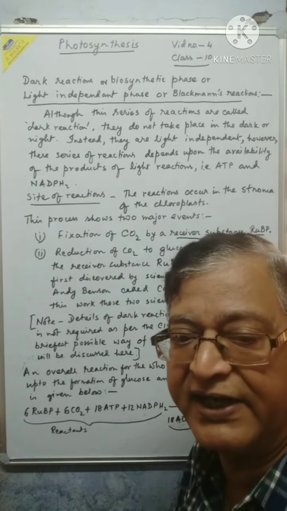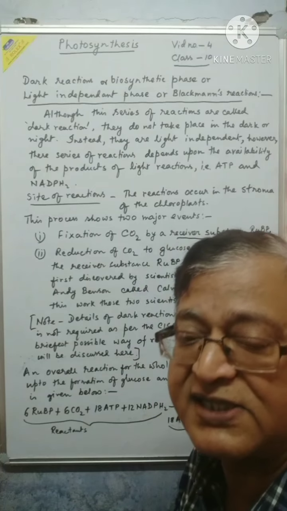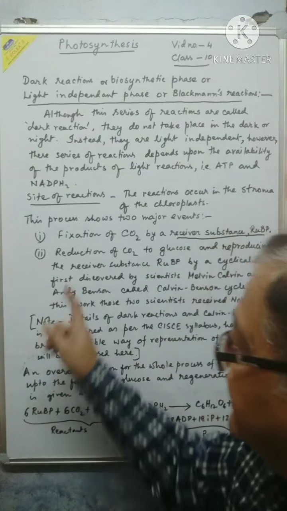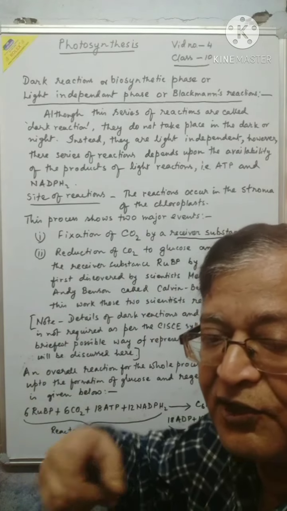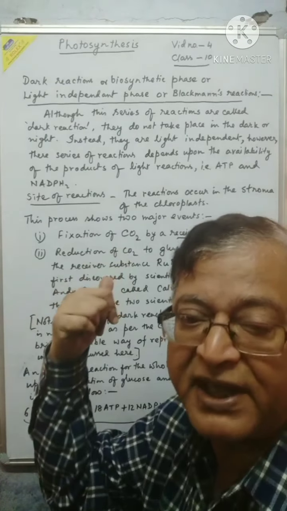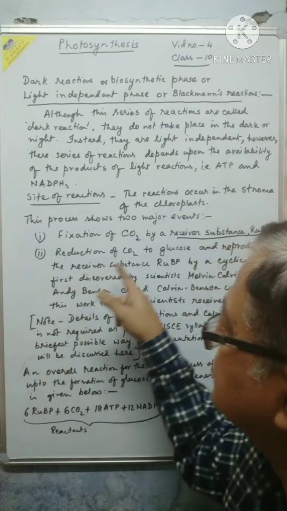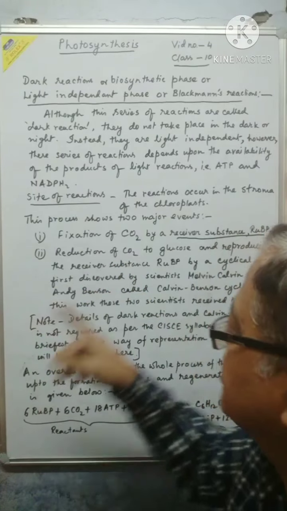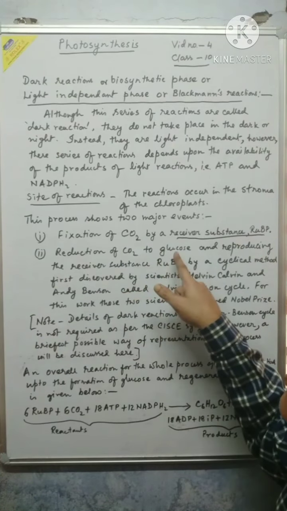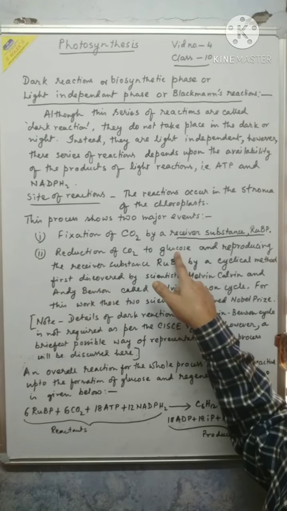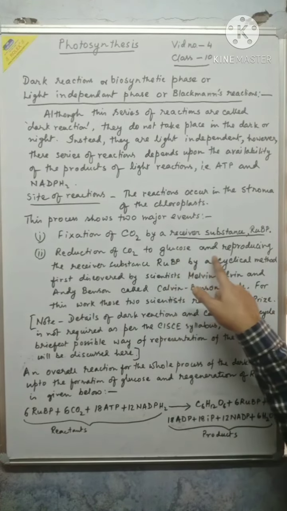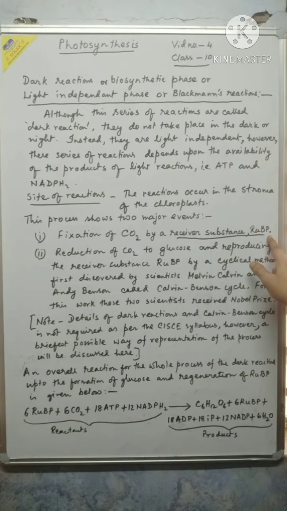The second event is a long, cyclical process: reduction of CO2. Next, the carbon dioxide locked by RuBP goes into a process of reactions to produce glucose. Reduction of CO2 to glucose, formation of glucose, takes place through biosynthesis, and RuBP is reproduced.